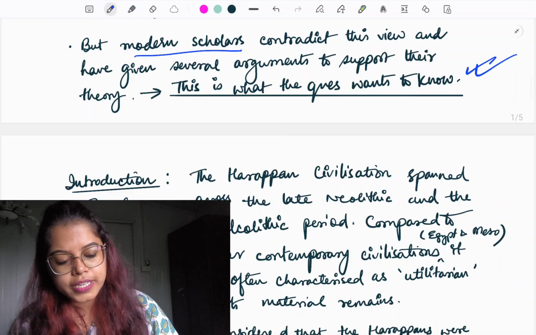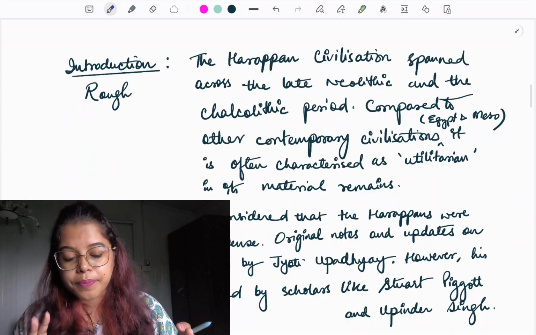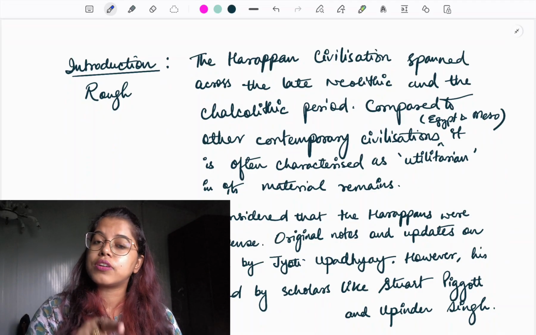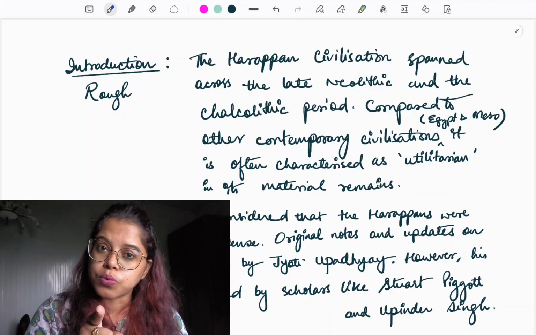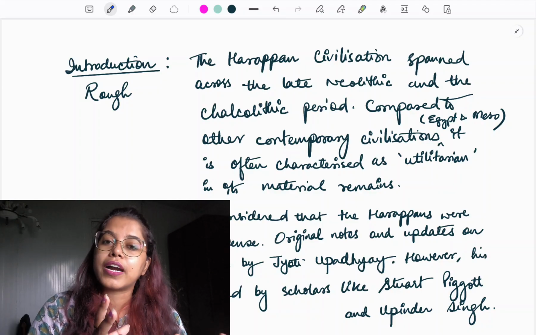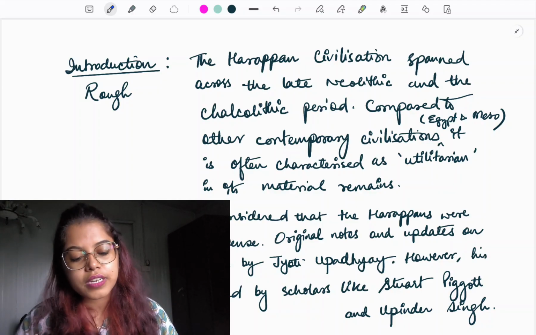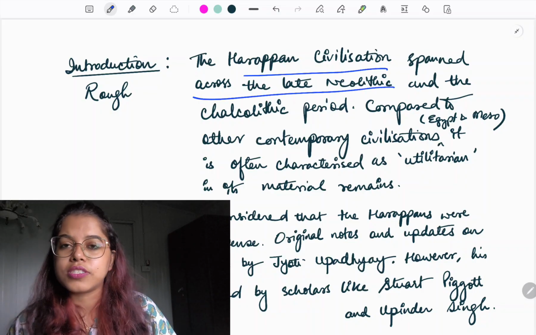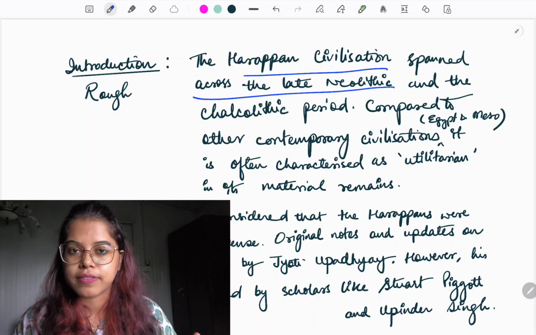ठीक है, now moving ahead. So the Harappan civilization, okay, the model introduction कि क्या आपको लिखना है. This is not a perfect introduction. Perfect introduction is going to be written by you in your own way. Here I am just giving you a brief idea of how to write an introduction. So generally when we write an introduction, कि शुरू में जो lines होते हैं ना, generally it has to be kind of a general line, right?